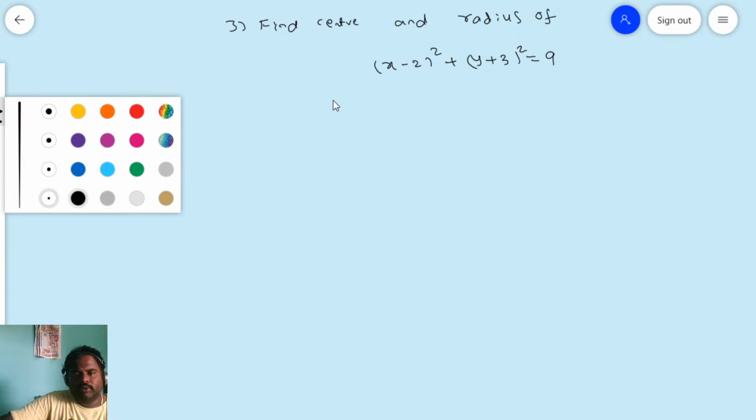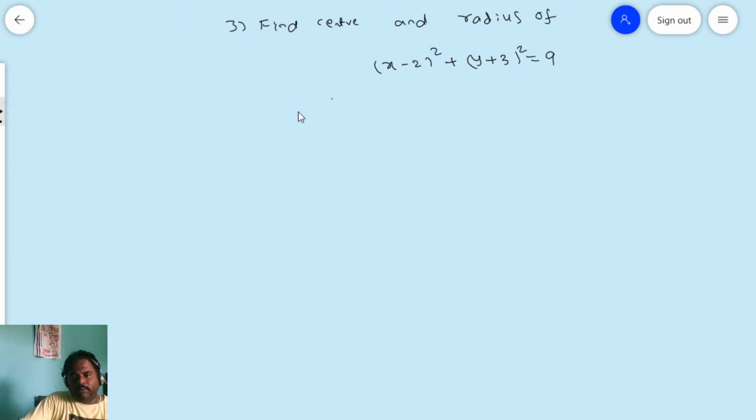Now I will solve this problem. The given problem is in the standard form x minus h whole square plus y minus k whole square is equal to r square. This is the standard form of the circle where the center is h comma k and the radius is r.